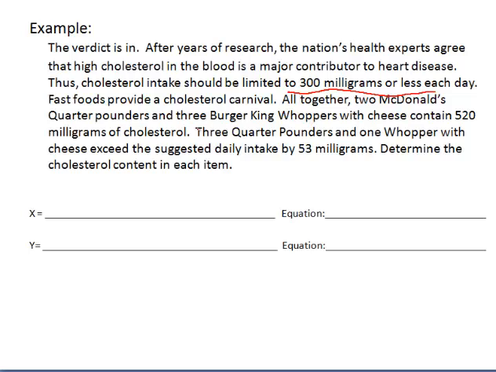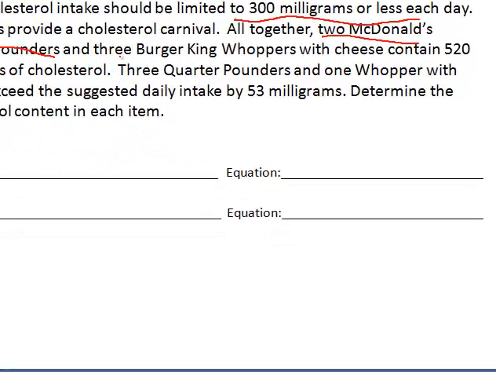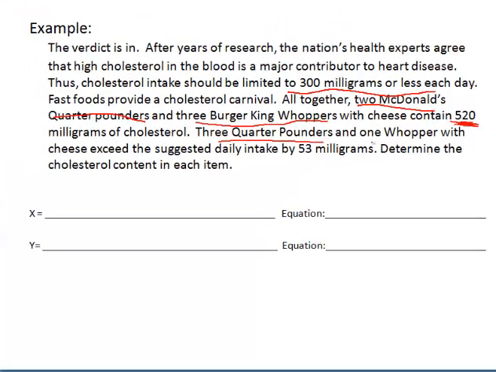Fast foods provide a cholesterol carnival. Altogether, 2 McDonald's Quarter Pounders, I'm going to underline that, and 3 Burger King Whoppers with cheese contain 520 milligrams of cholesterol. And then 3 Quarter Pounders and 1 Whopper with cheese exceed, so that's a key word, exceed the suggested daily intake by 53 milligrams. Determine the cholesterol content in each item.